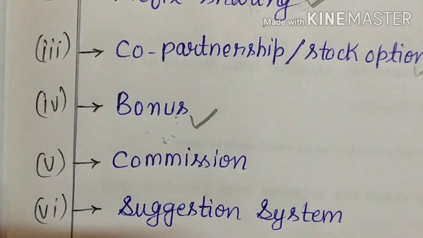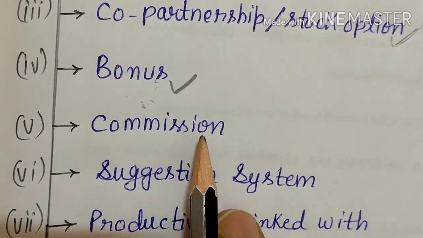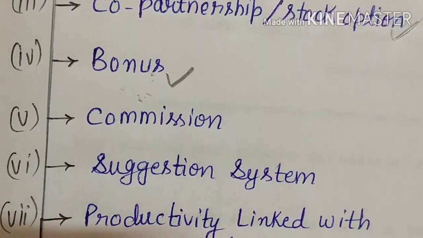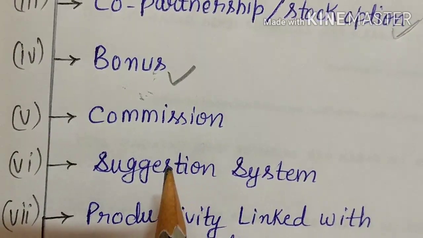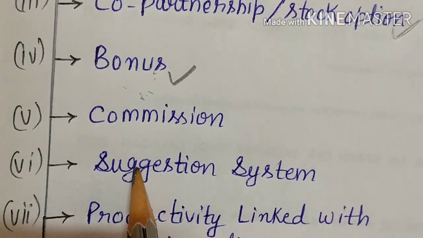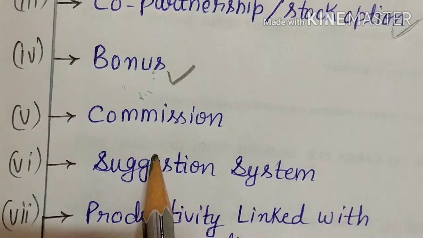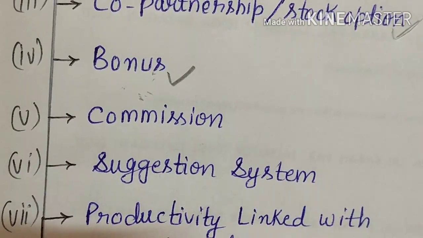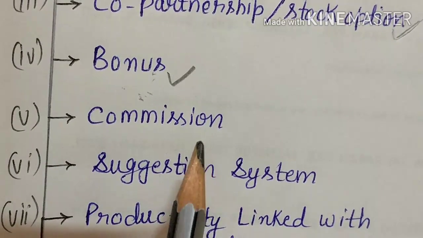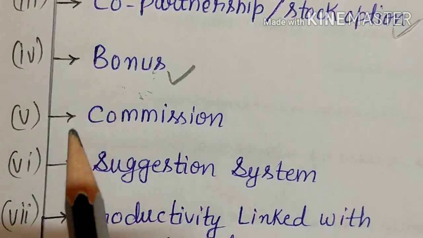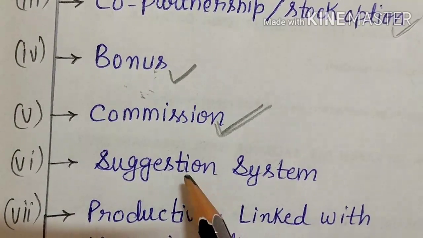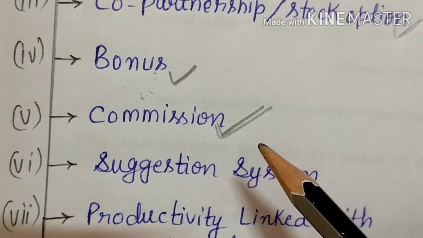Okay, next is coming what? Commission. So commission is also familiar to you. Under the sales department, generally the salespersons get the basic salary along with this commission on every sales order. They are told that the more units you sell, the more commission you will get on each unit sold. So we can say the income of the salesperson is directly linked with the efforts put in by them. More orders mean more commission. This is mostly for the sales department, but it applies to other departments also.